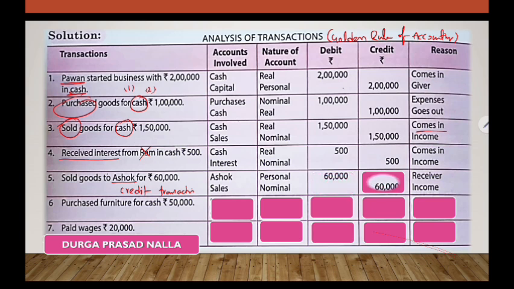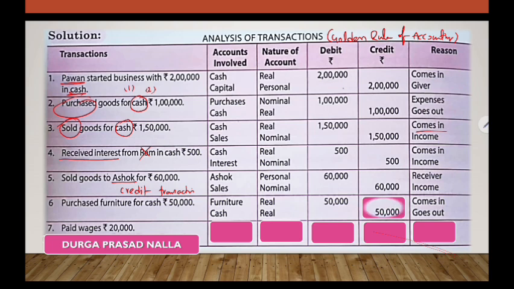Income will be credit. Purchase furniture for cash will be divided into two accounts, furniture and cash. Both come under real account, both are assets. So furniture is coming, cash is going. Very clear. The comes will be debited, the goes will be credited.